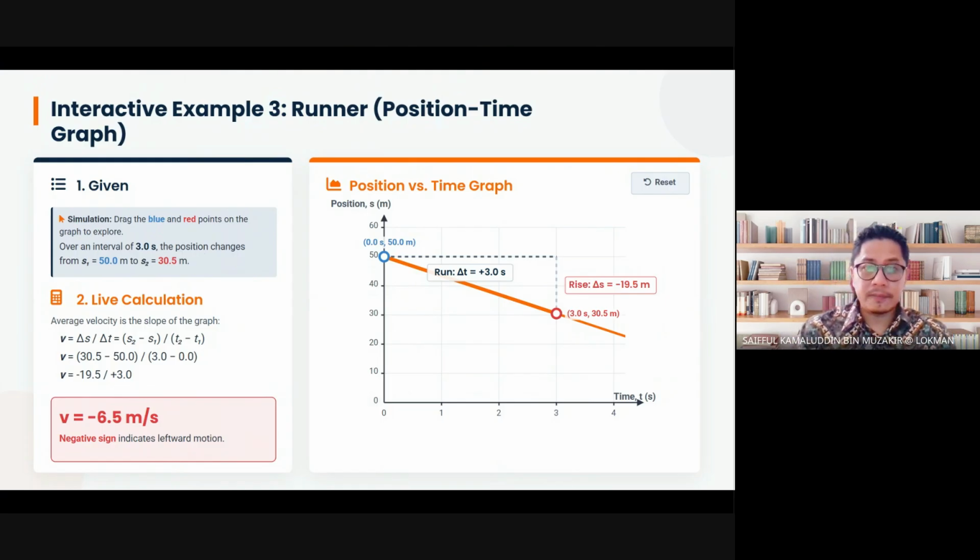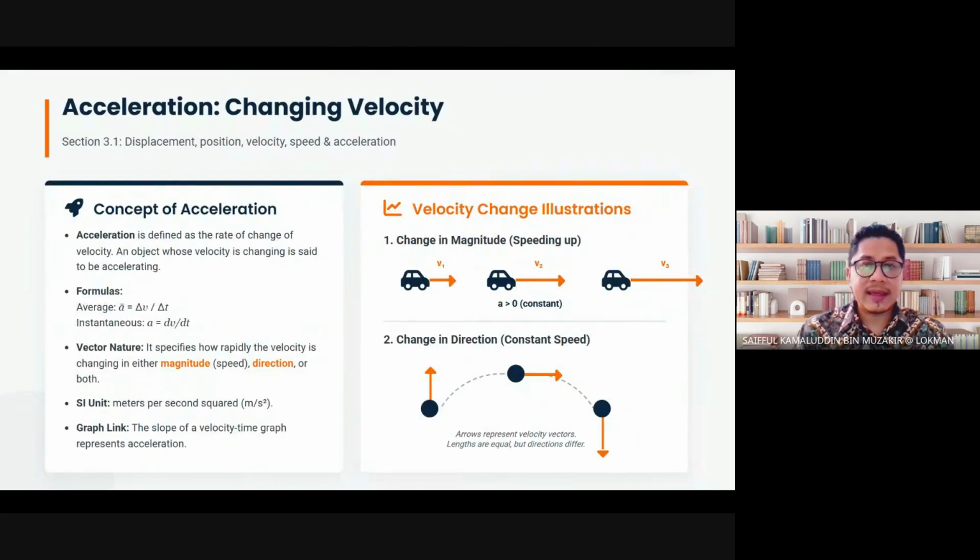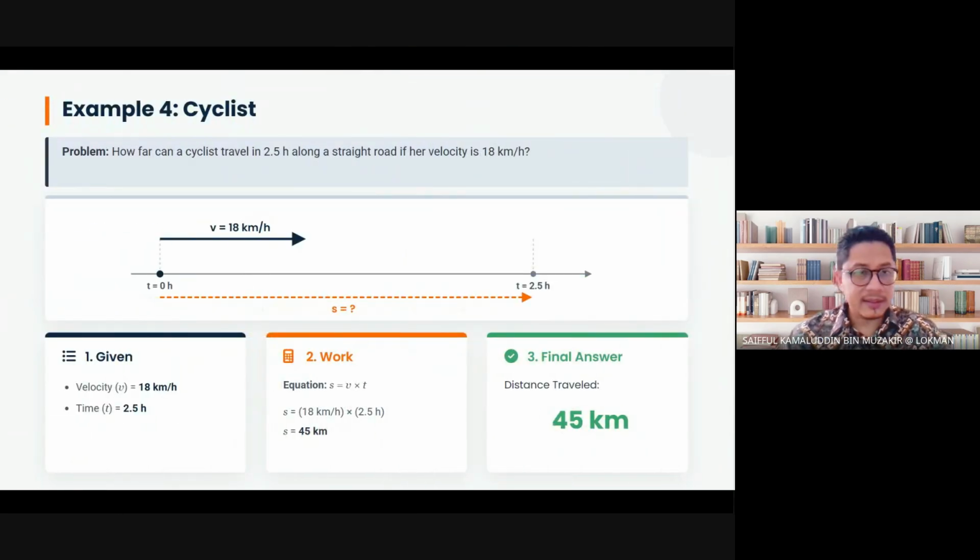Right. Now, final slide about the cyclist. Tak apa, kuliah kita pada minggu hari raya memang pendek saja. Do not worry at all, right? So problem, how far can a cyclist travel in 2.5 hours along a straight road if her velocity is about 18 km per hour? Okay, so starting point over here, t equals to 0 hour.